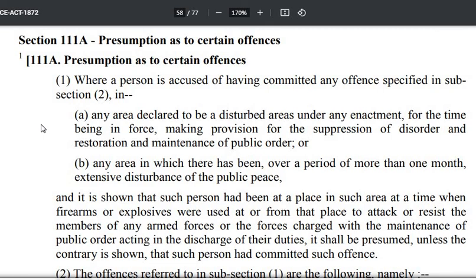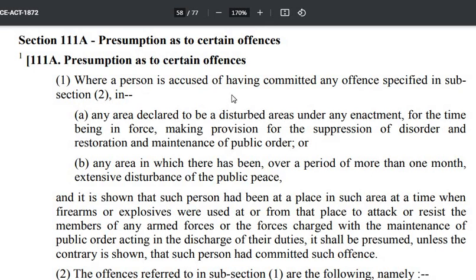अब जहाँ पे भी लगाएंगे, जैसे इसमें Naxalite और armed forces के बीच में लड़ाई हुई, CRPF और Naxalite के बीच, and there are certain innocent persons who were found on the spot, but as per this section these persons shall be presumed to be a party to that crime, to that offense, unless the contrary is proved. अब contrary कैसे prove करोगे? You will prove that I am a native of that village, and I have not committed any wrong. So you can prove it, but the section is harsh. So read it once.